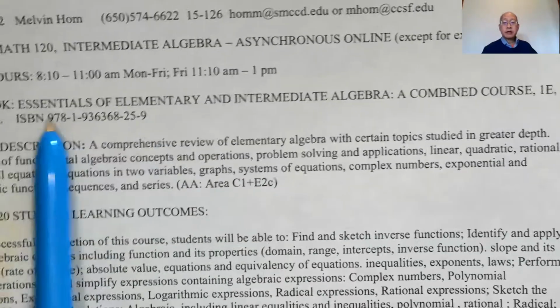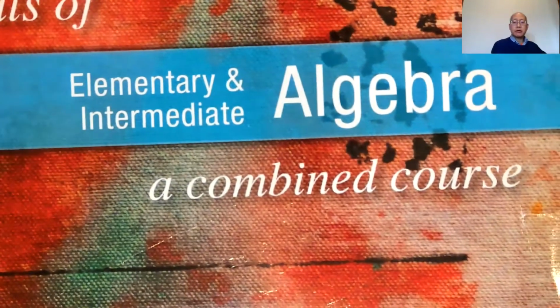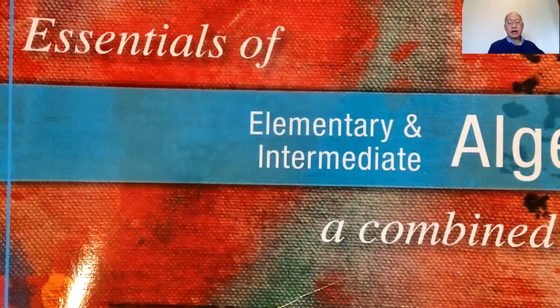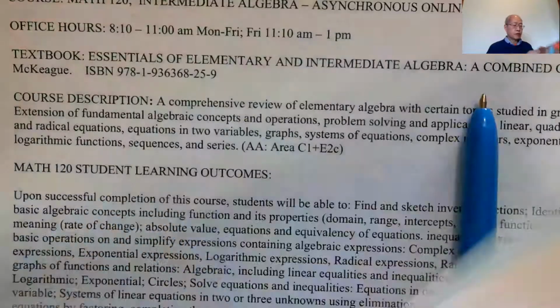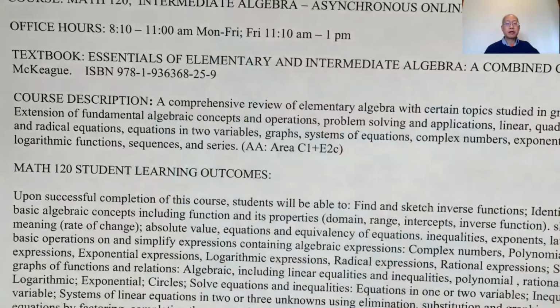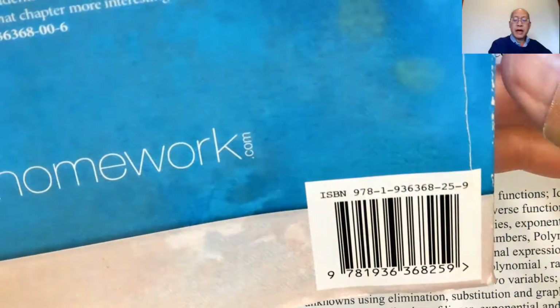Okay, the textbook, here's the name of it. Here's what it looks like. It's Essentials of Elementary and Intermediate Algebra, a combined course. There are lots of books with the same title, and it's easy to get the wrong book. So you might want to go by the ISBN number. There's the ISBN number right there. You can see it in the syllabus. And there it is in the back of the book.